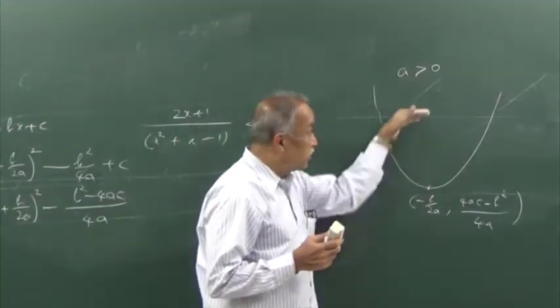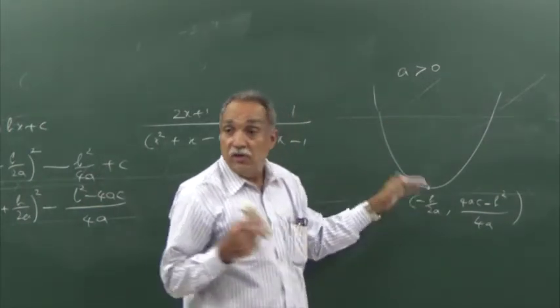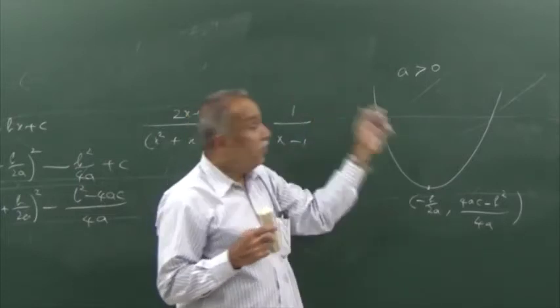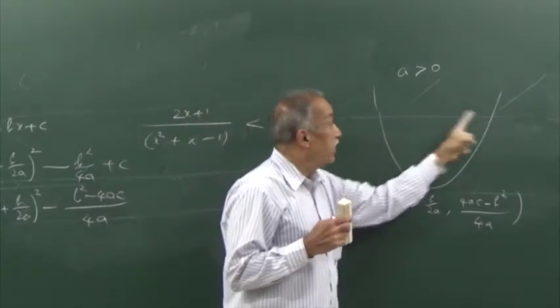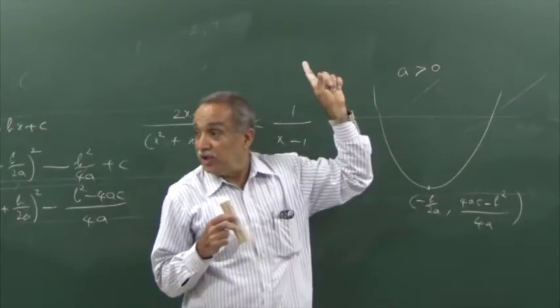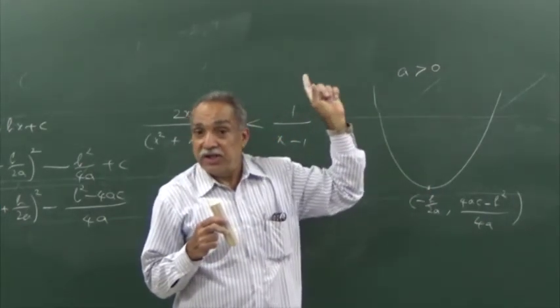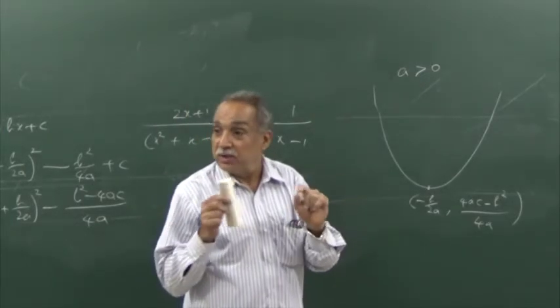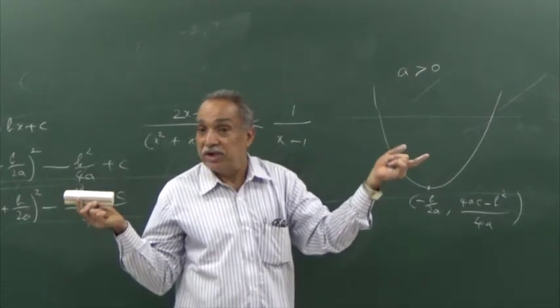If this point is below the x-axis, our expression will be partly negative, partly positive. For points between this point and this point, our expression will be negative. We have noticed it earlier also. A quadratic is negative if x lies between certain points. A quadratic is positive when x lies outside certain points.